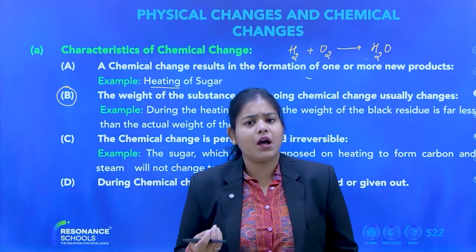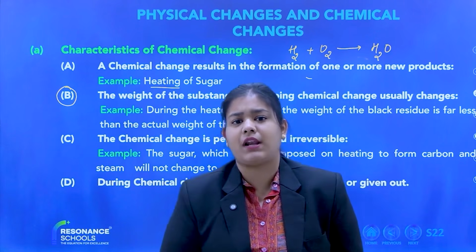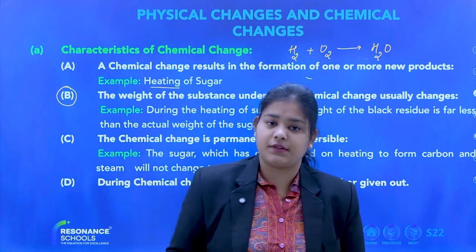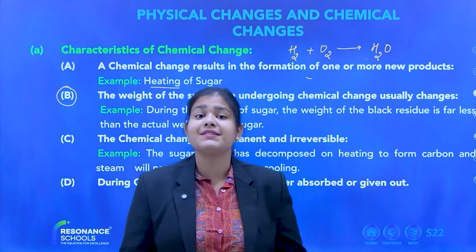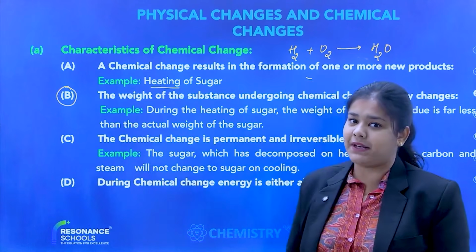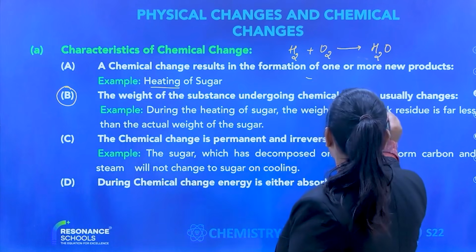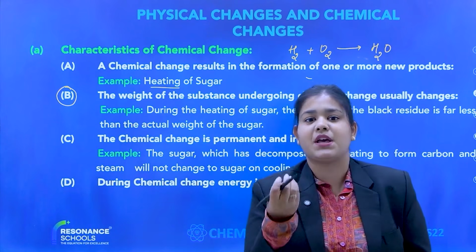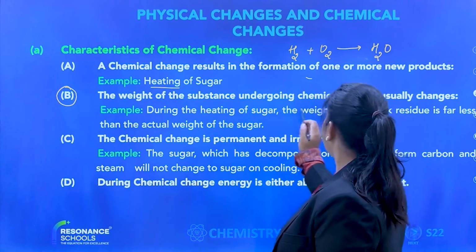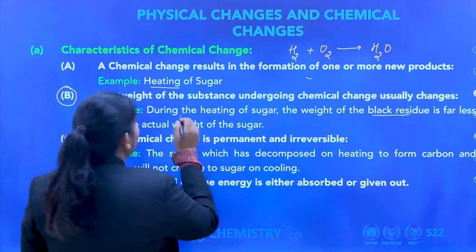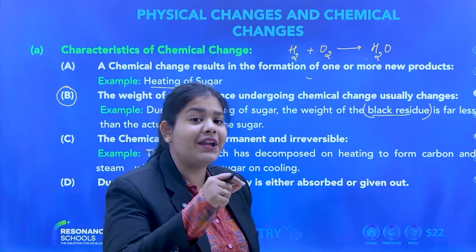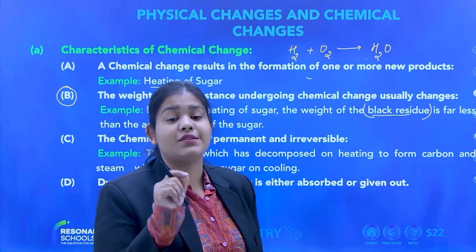But now you will ask me, ma'am, in the previous class you told us there is conservation of mass, mass never changes. Yes, I am saying the same thing today also. So ma'am, how is the second statement correct? The weight of a substance undergoing chemical change usually changes. How is the substance weight changing? How is it following the law of conservation of mass? Okay. During the heating of sugar, the weight of the black residue, can you see that? What is the black residue? When you heat sugar, you get a black residue of carbon.